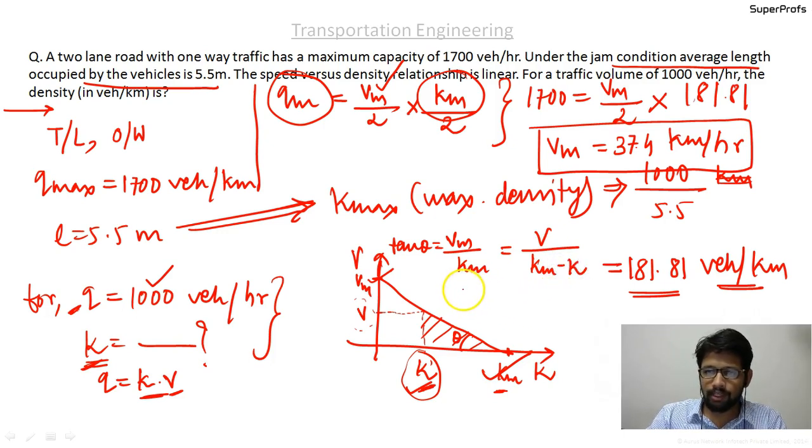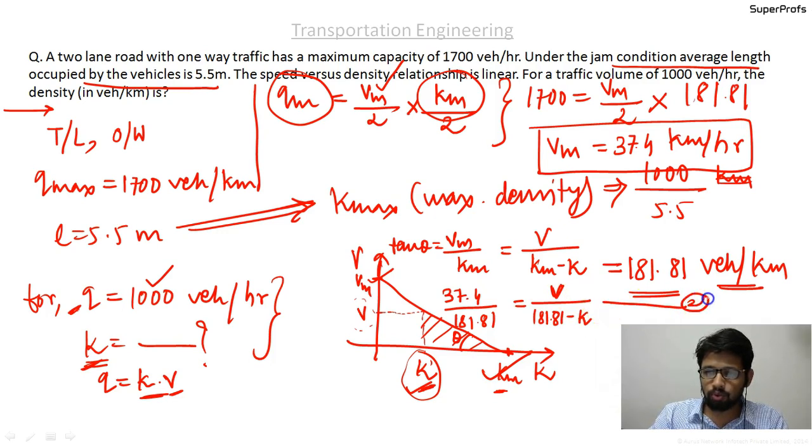So we have got Vm value equal to 37.4, Km is also known to us, that is 181.81, which will be equal to, capital V is not known to us, and Km is again 181.81 minus K. Okay, so here there are two unknowns, but what we can do is establish the relationship between K and V, and so we have got two equations.